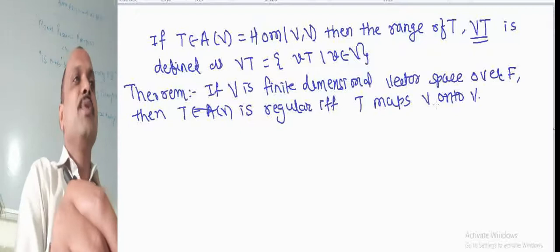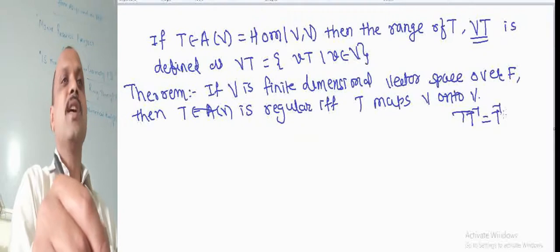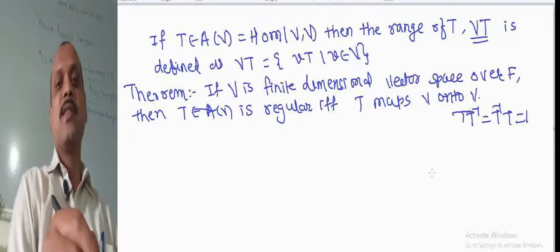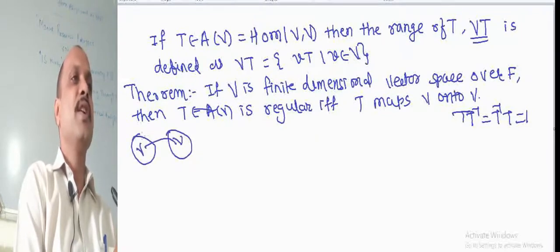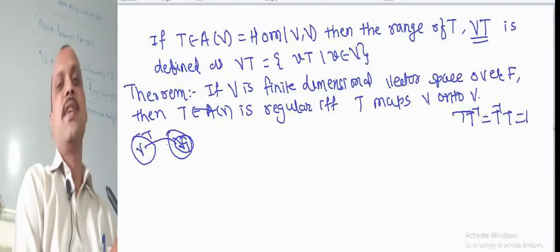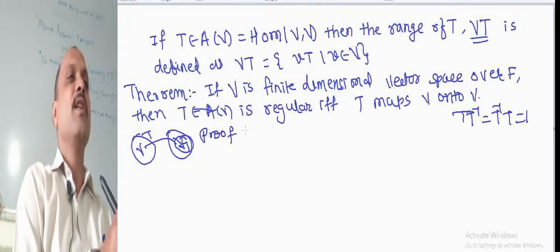Friends, T is said to be invertible if there exists T inverse such that T inverse into T equal to 1. Then the mapping is called an invertible linear transformation. Suppose this is V, and T is a linear transformation, then this is T of V, and we have to show that if this mapping is regular, then T of V equal to the whole set V. So first suppose that T is regular.